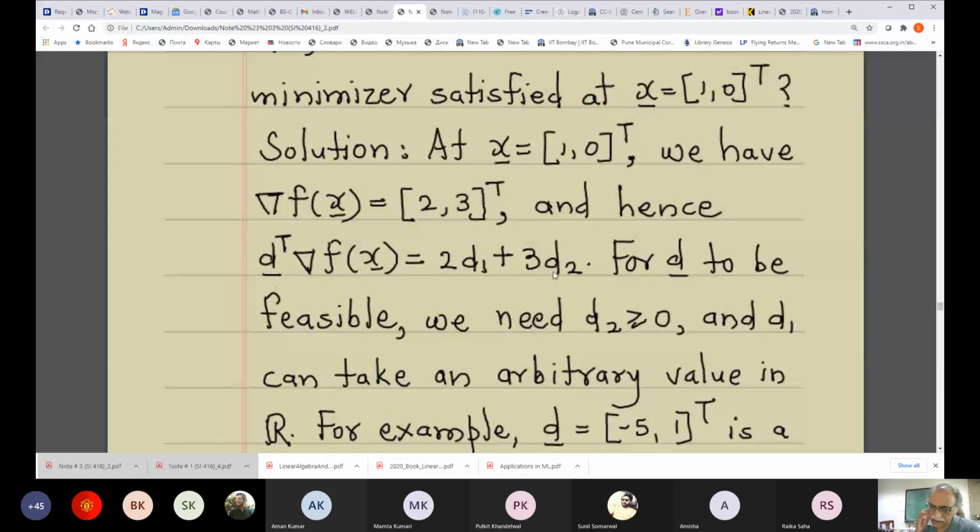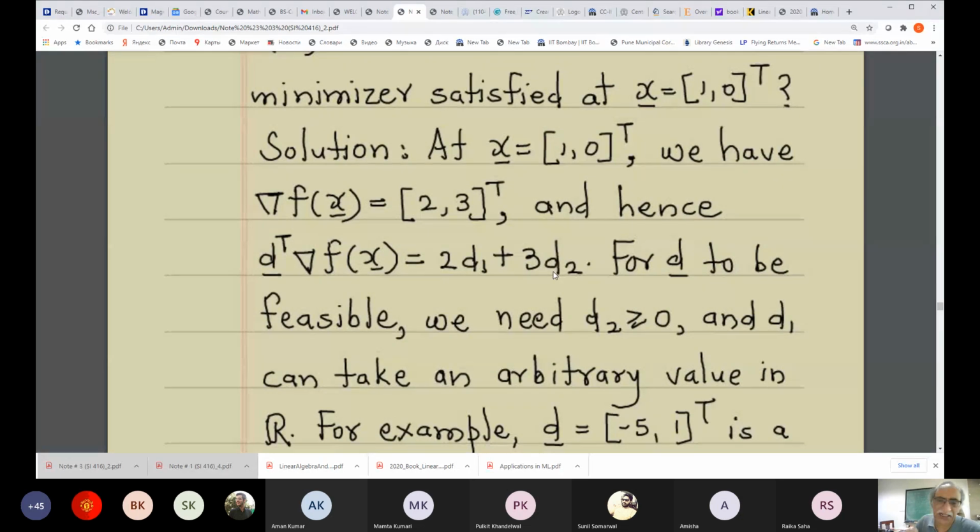Then I look at x plus alpha d. That is 1 0 plus alpha times d1 d2, which gives me alpha d1 plus 1 comma alpha d2.